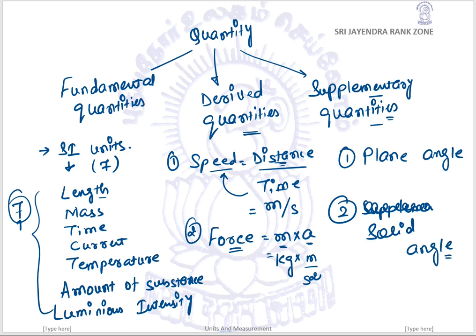So two supplementary quantities are there. One is the plane angle, another is the solid angle. Let's look at the supplementary quantities in certain detail, because we know the fundamental quantities and the derived quantities, but we have no idea about the plane angle and solid angle.